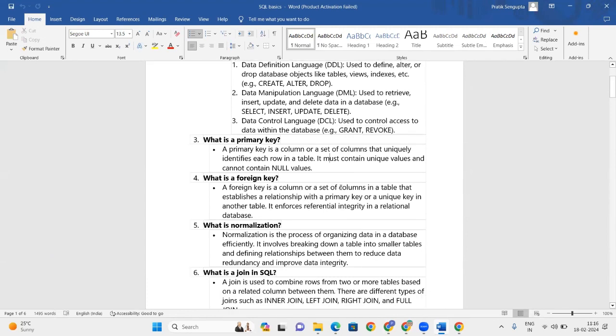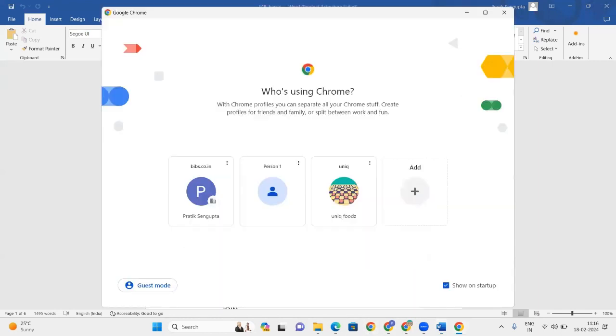A foreign key is a column or set of columns in a table that establishes a relationship with a primary key or unique key in another table. It enforces referential integrity in a relational database.